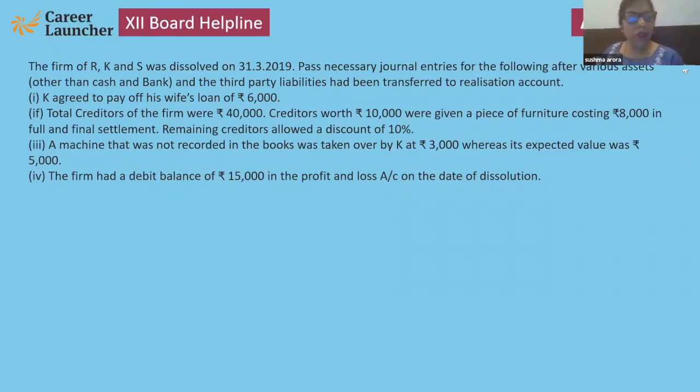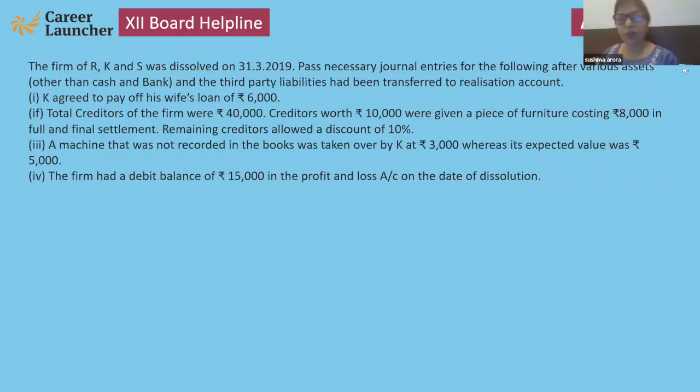Outside liabilities. Total creditors of the firm 40,000, 10,000 settled by furniture, remaining at 10% discount. Okay. Machine that was not recorded, taken over by K. Firm had a debit balance of 15,000 in the profit and loss account, this is a fictitious asset.